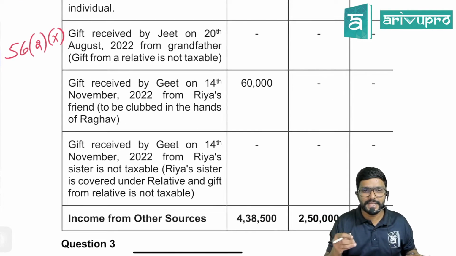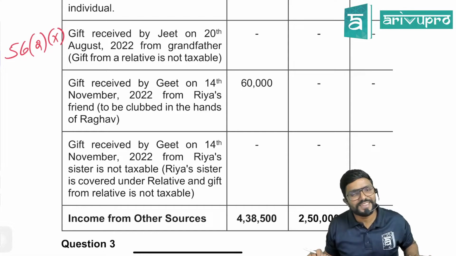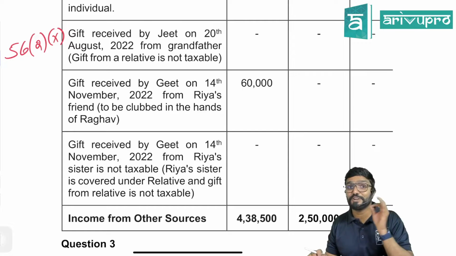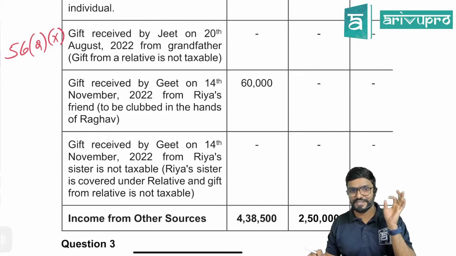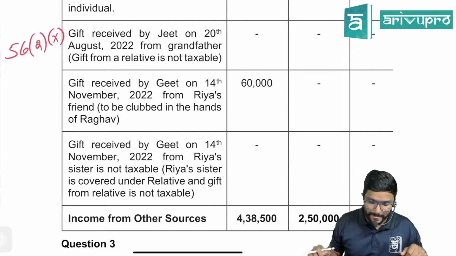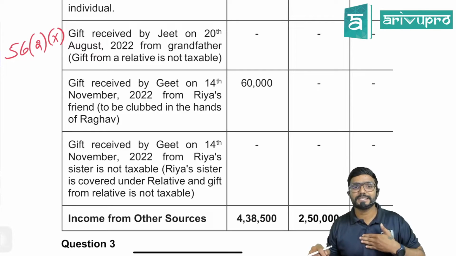Then gift received by Geet on 14th November from Ria's friend. Friend is not a relative, and moreover, sir, Children's Day, is it an exemption? No, only on the occasion of marriage is there an exemption, not on birthday and all, or even Children's Day. Okay. So 60,000 is the amount. Is it more than 50,000? Yes. So will it be taxable in the hands of the receiver?